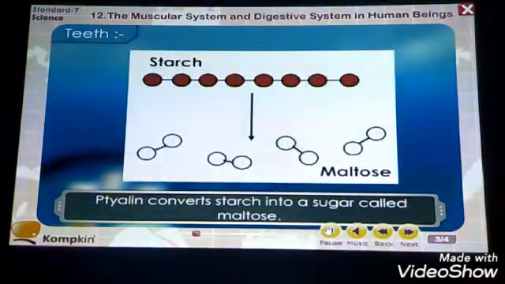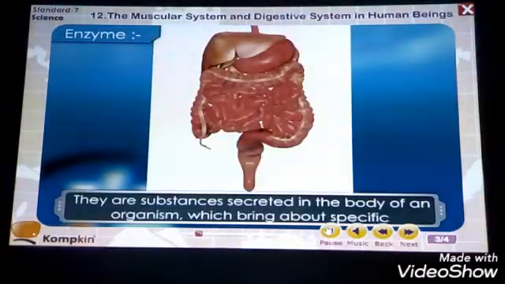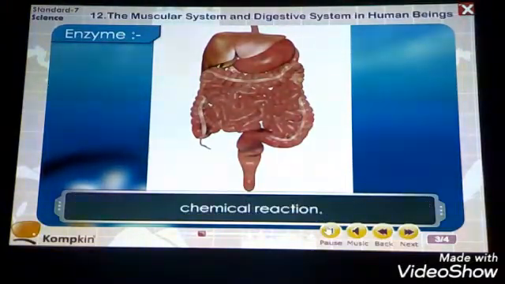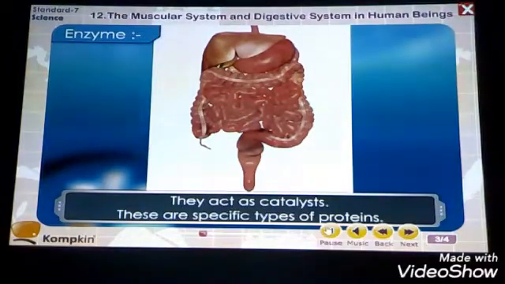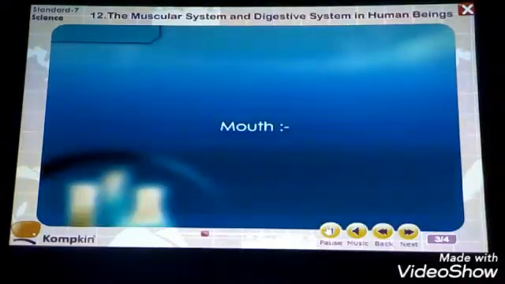Now the next comes as ptyalin converts starch into the sugar called maltose. Now the enzymes. There are so many different enzymes. There are substances secreted in the body of an organism which bring about the digestion in the chemical reaction. They act as a catalyst. These are a specific type of proteins.